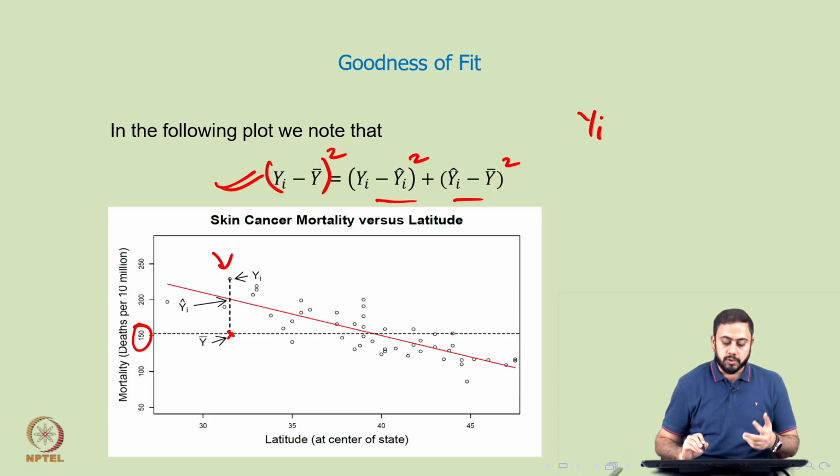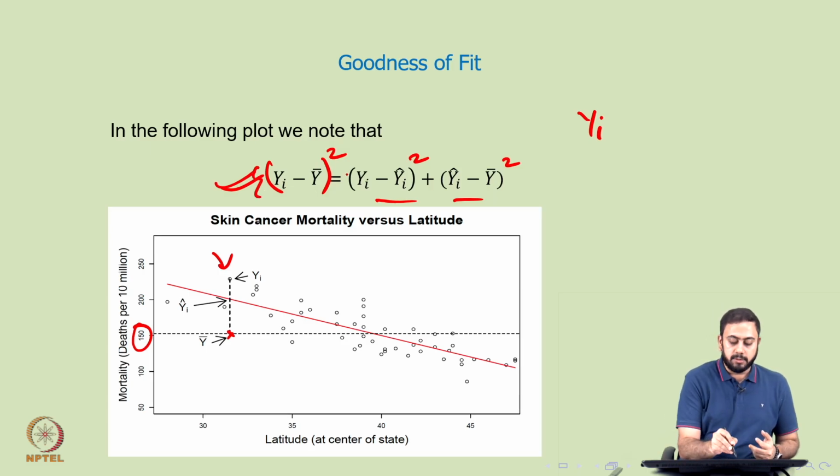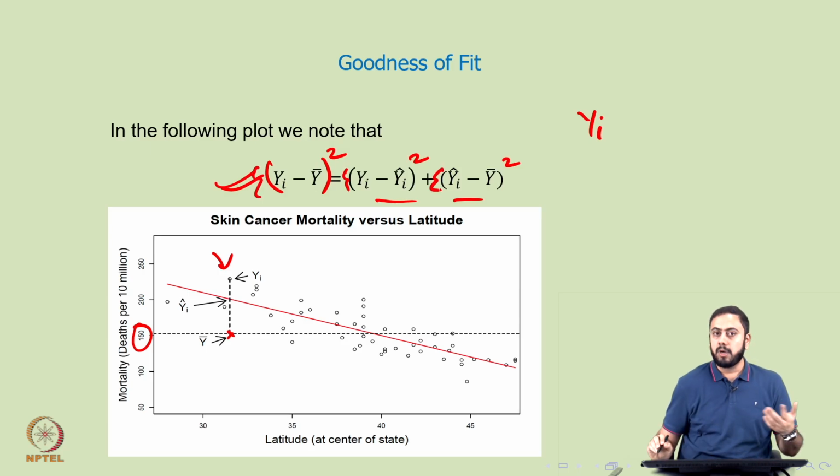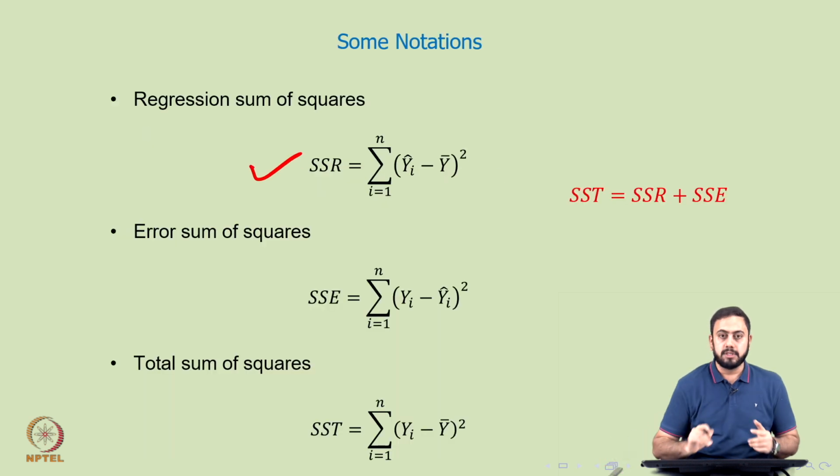Once you square them, I will also add a summation sign. So summation yi minus y bar whole square equals summation yi minus yi hat whole square plus summation yi hat minus y bar whole square. And these are essentially the three sum of squares that you are seeing on this slide.